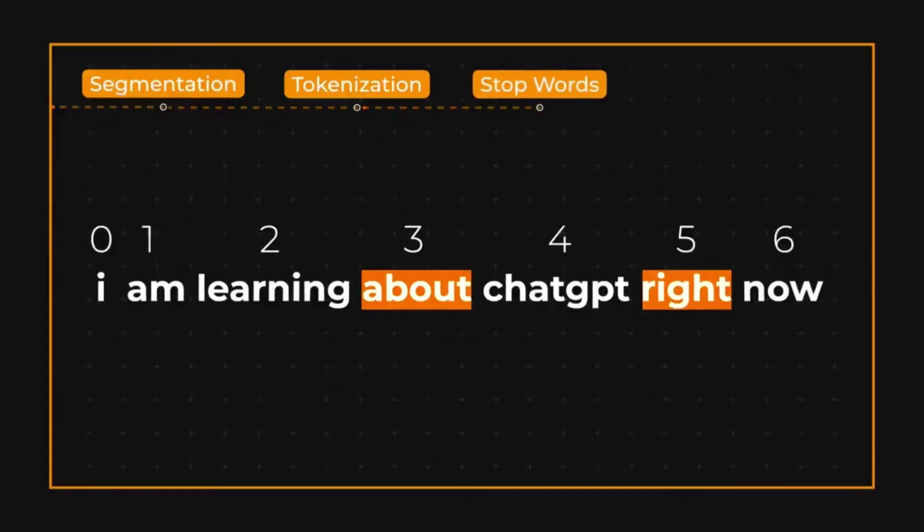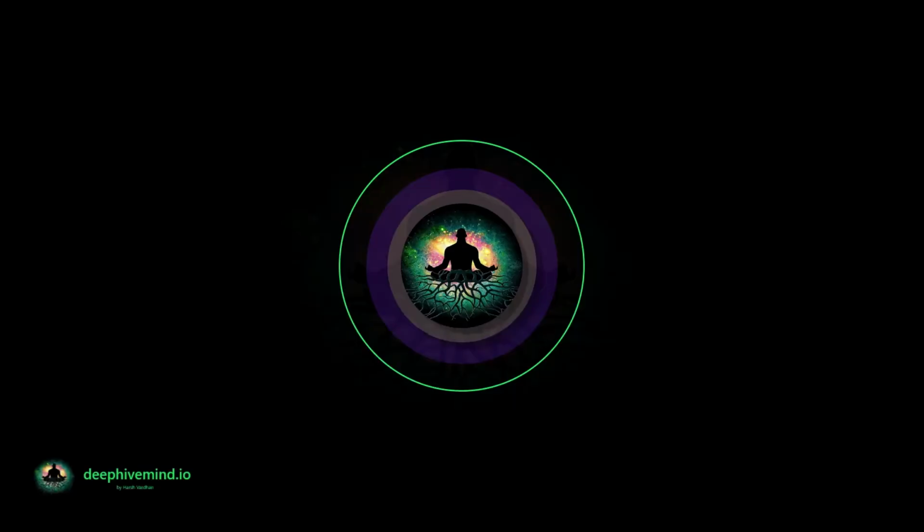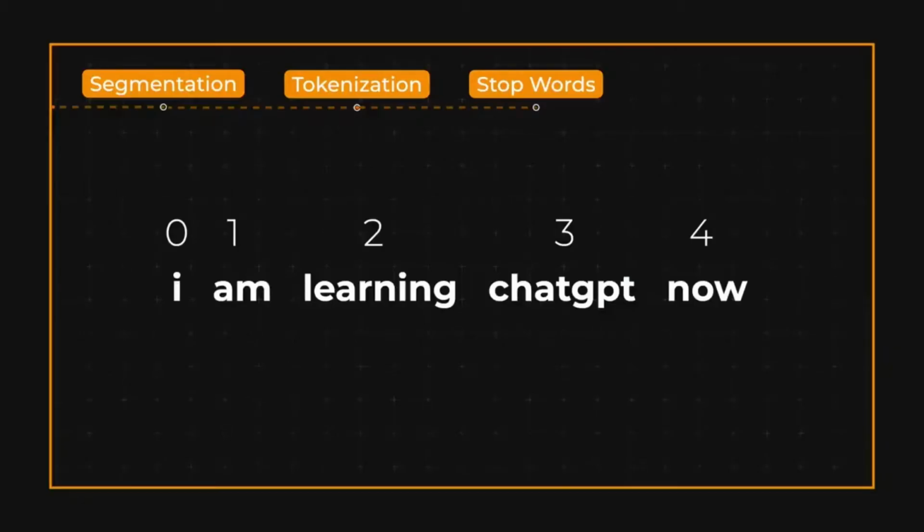So in this case we are left with, "I am learning ChatGPT now," which still has the same meaning as a sentence. We can also reduce the words to their base form or stem, in order to improve the model's ability to generalize and recognize patterns. This might involve using algorithms that remove suffixes from the words, leaving only the core meaning for this sentence.